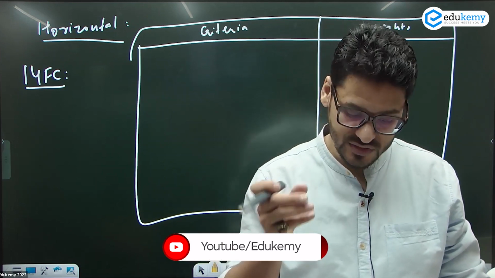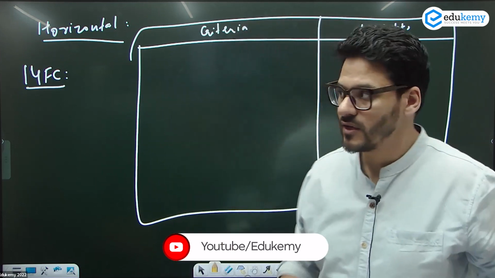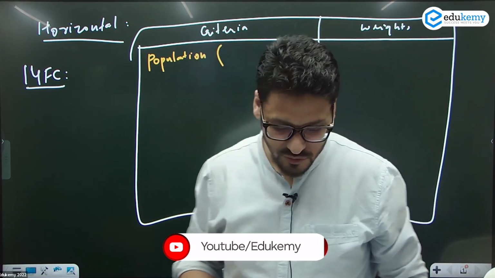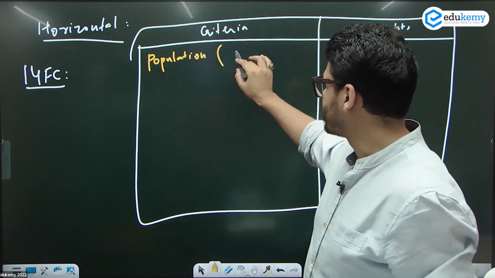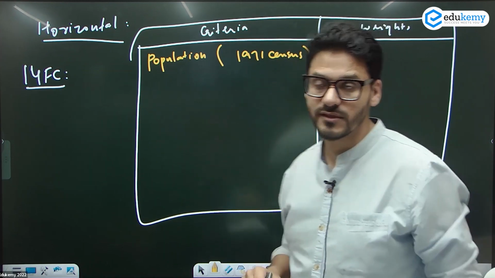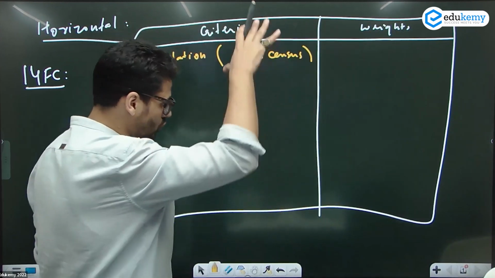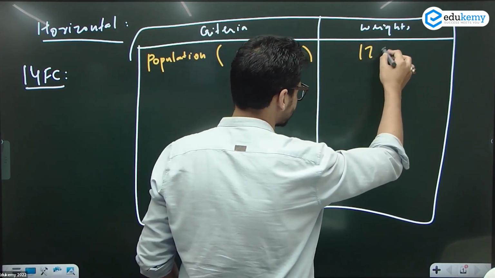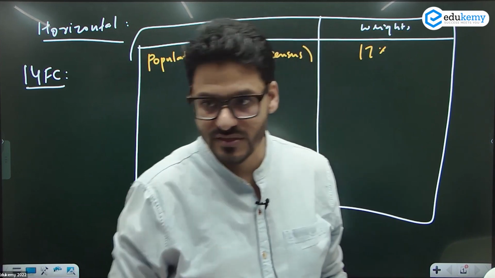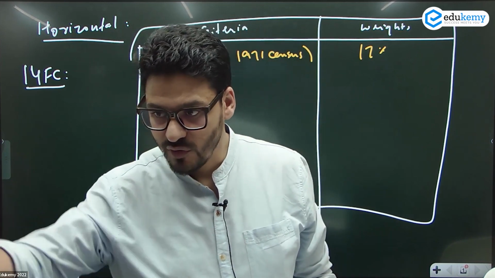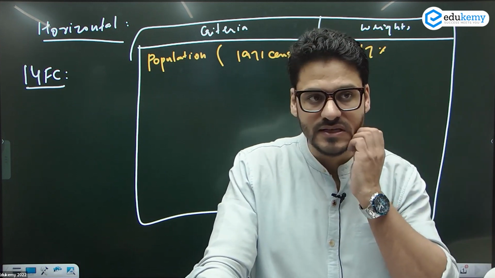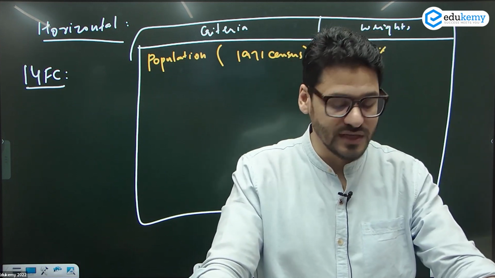What is the criteria? Number one criteria was the population. But this population was taken according to the census of 1971. And this criteria had a total weightage of 17%. Population had a higher weightage. ये criteria में सबसे ज्यादा हम population को दे देंगे. उसके बाद भी we have income distance को 50% criteria दिया.